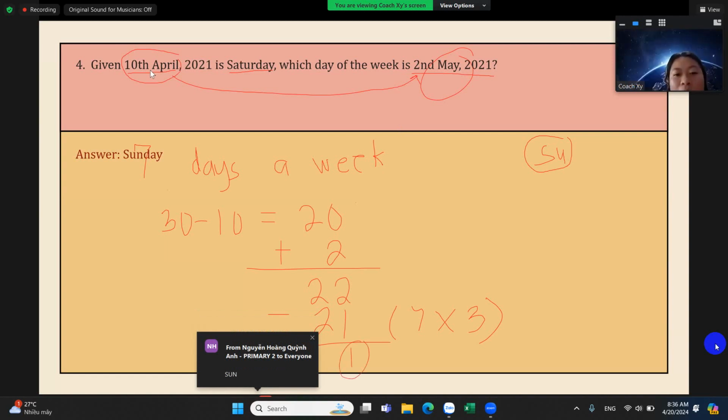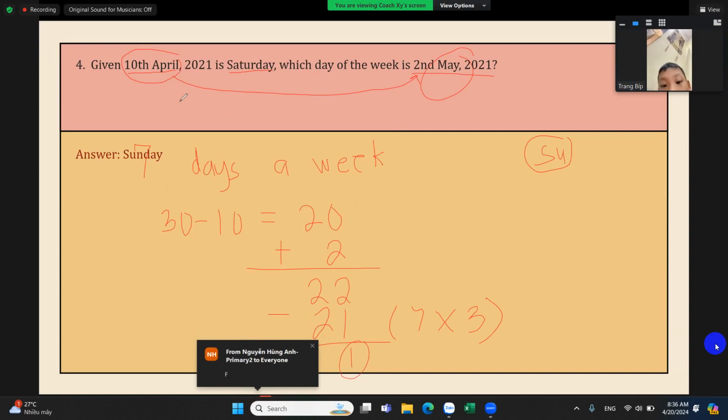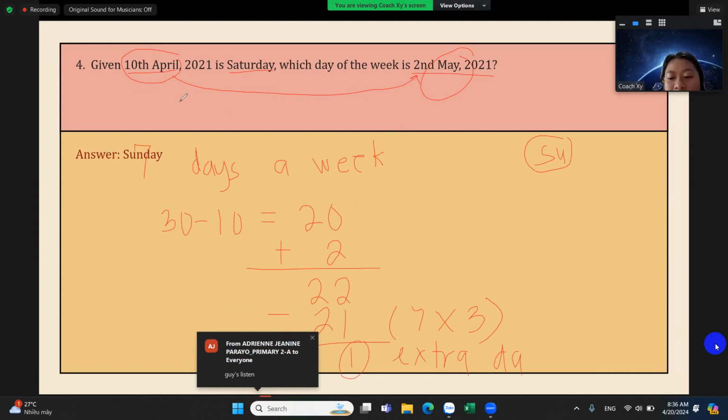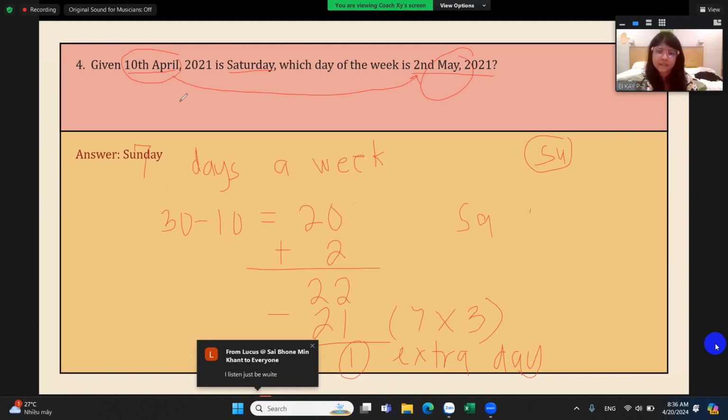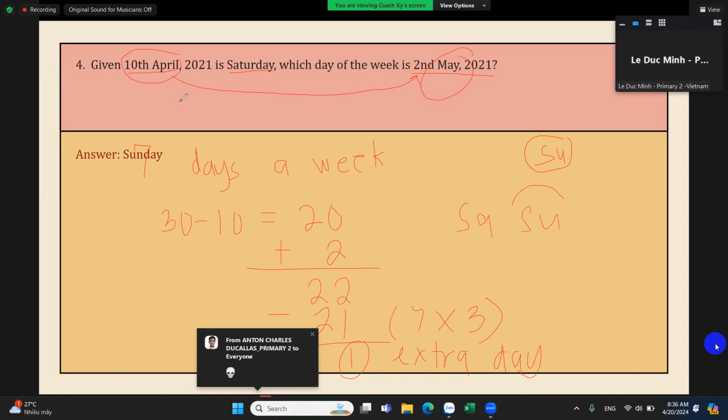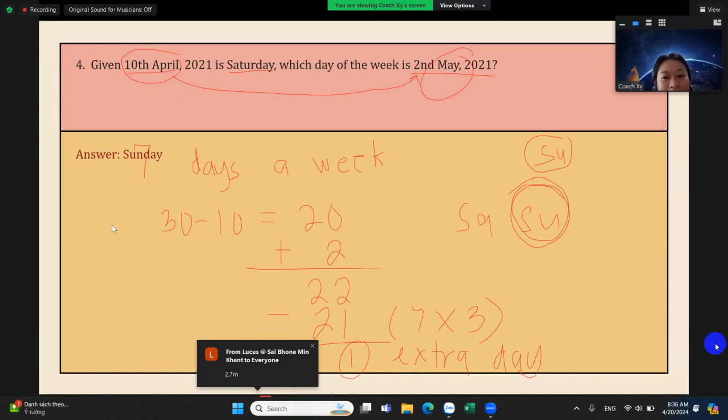So we go 1 day after Saturday, right? Because it's the extra day. So we go 1 day after Saturday. What is 1 day after Saturday? Next to Saturday is Sunday. So the answer here should be a Sunday.